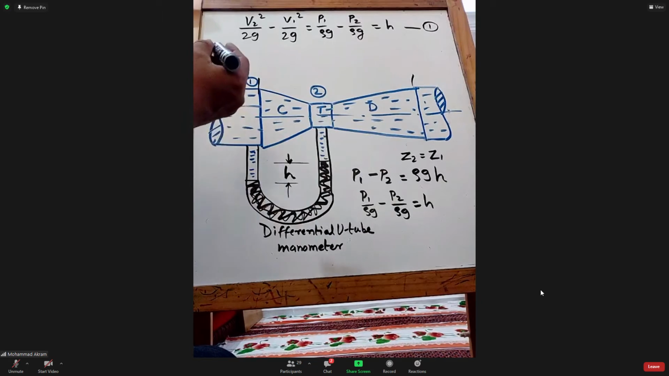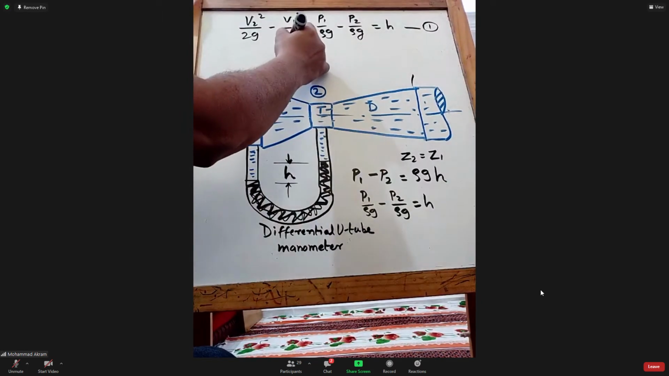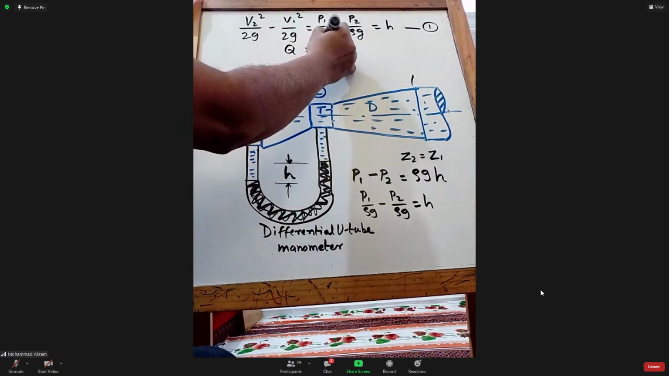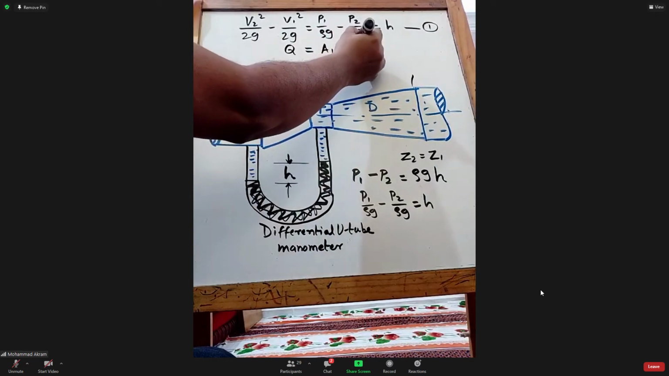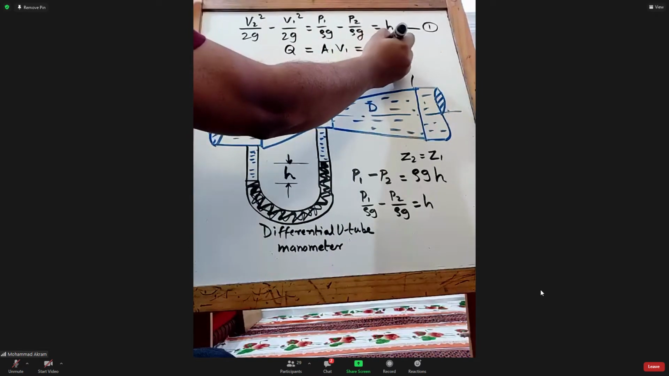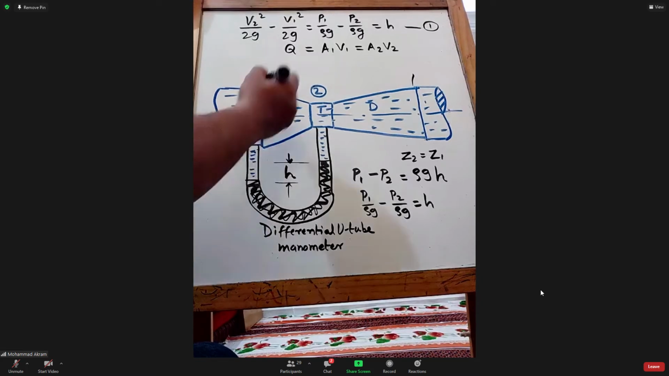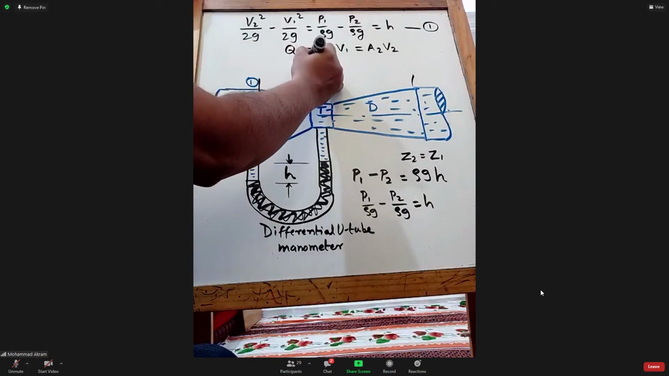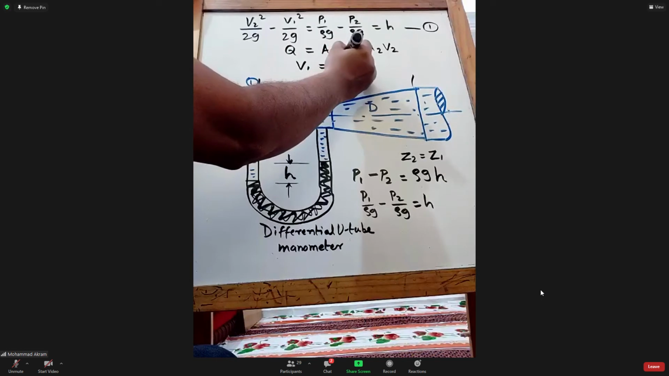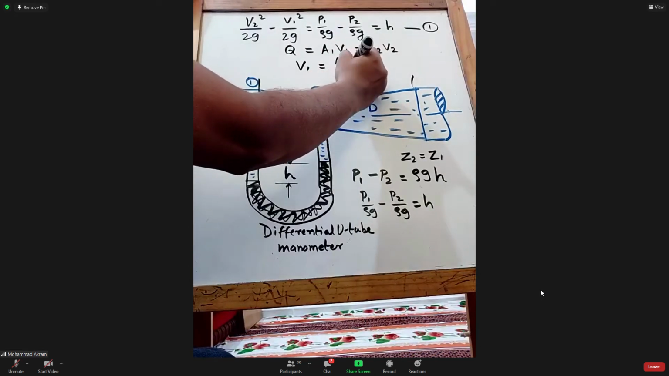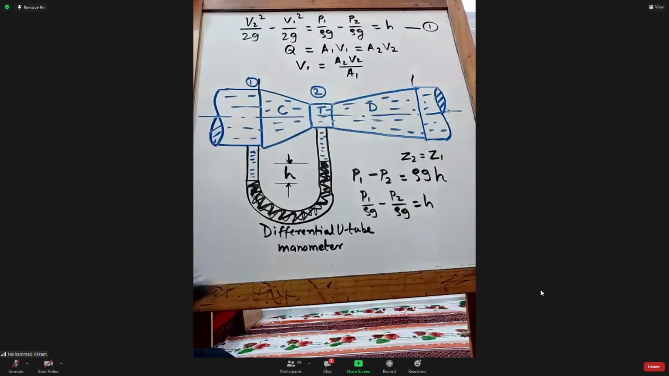So we need a discharge. What is the discharge formula? Q equals A1 V1 or A2 V2, am I right? What is V1 from here? V1 equals A2 V2 divided by A1, right?